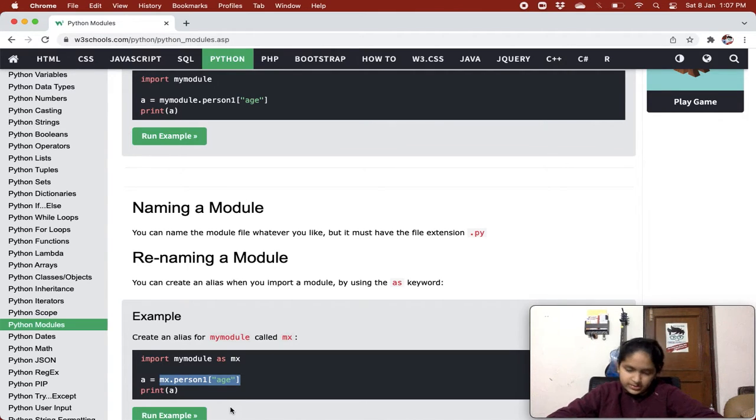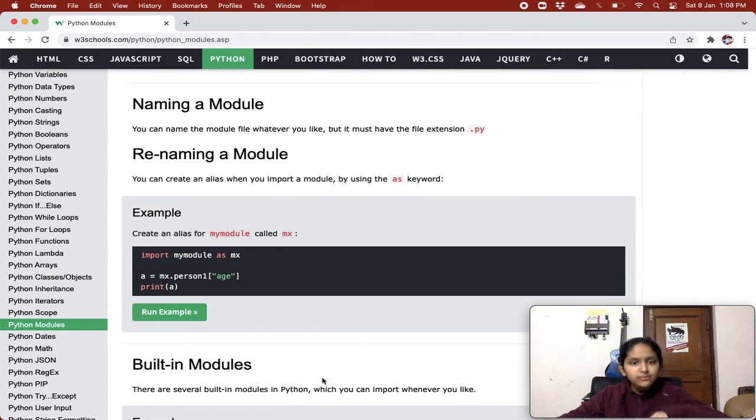So basically we are renaming my_module, but we can't do it the other way, from mx to my_module. My_module is a very big name and you just do not want to write it, so you can give it a nickname like mx, and it would understand the nickname of my_module and would not give an error. So this was renaming a module.